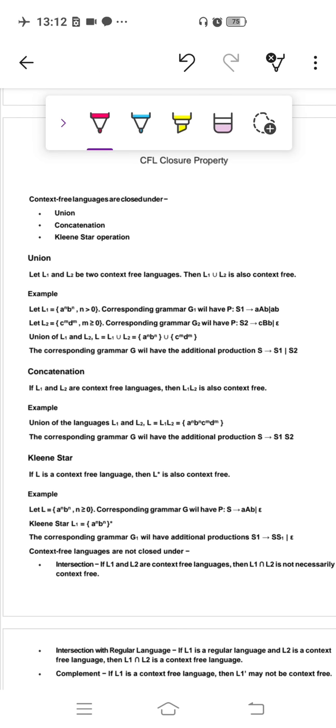Here are some basic properties of a context free language that are very important from the GATE point of view. So the first property is union. Next one is concatenation, and the last one is Kleene closure or Kleene star operation. What is the union property?